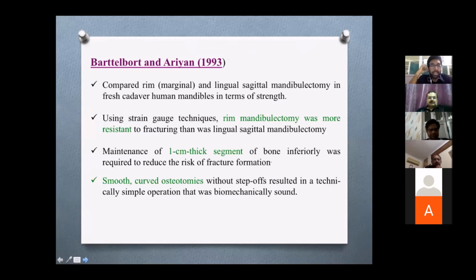Coming to Barrett-Brott et al. in 1993, they have compared two types of conservative resection, rim and lingual sagittal mandibulectomy, in fresh cadaver human mandibles in terms of strength. Using strain gauge techniques, it has shown that rim mandibulectomy was more resistant to fracturing than the lingual sagittal mandibulectomy. Maintenance of a 1 centimeter thick segment of bone inferiorly is required to reduce the risk of fracture formation. Smooth curved osteotomies without step-offs resulted in a technique which is superior and biomechanically sound.